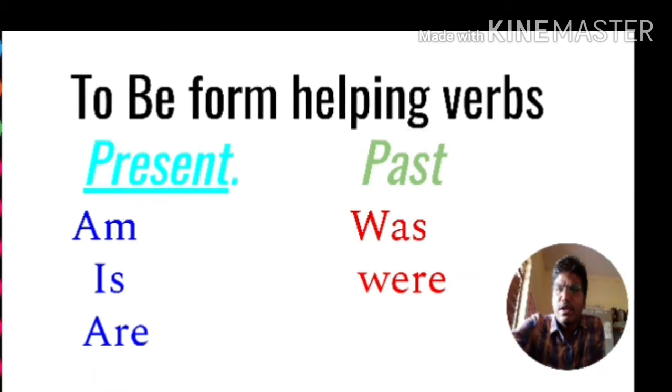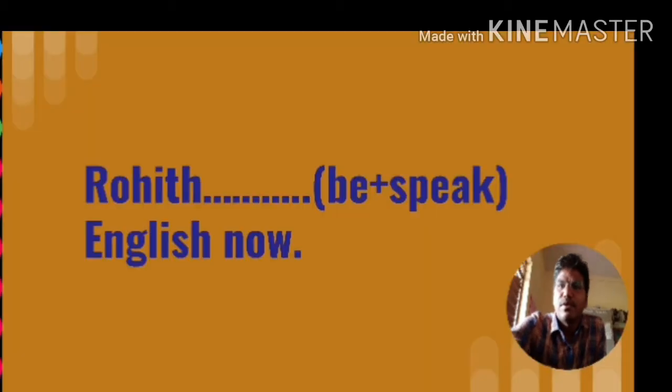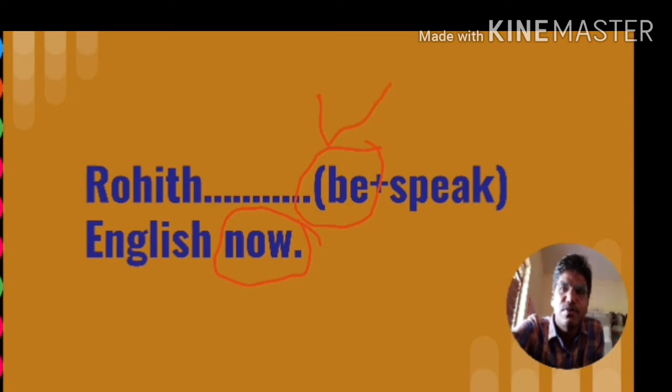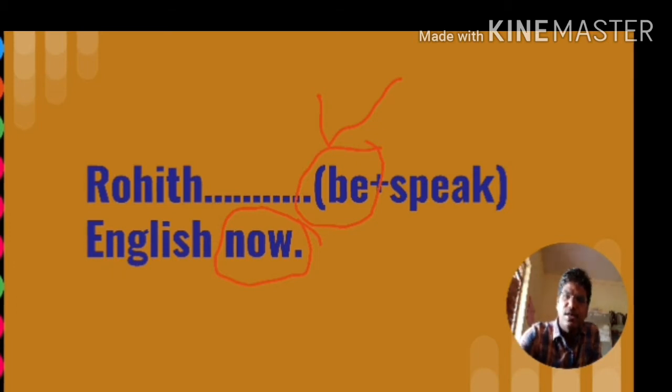If we remember the last slide, look here. The tense of the sentence is present tense. So you should understand you must use a present tense be form helping verb. Am, is, are were the 3 be form helping verbs which we saw in the previous slide.